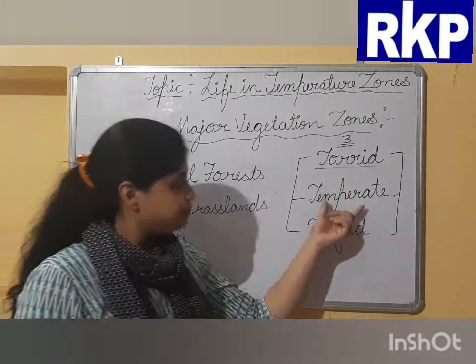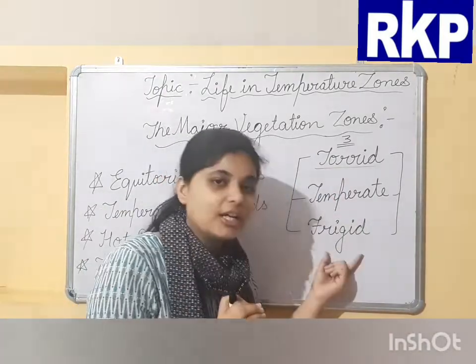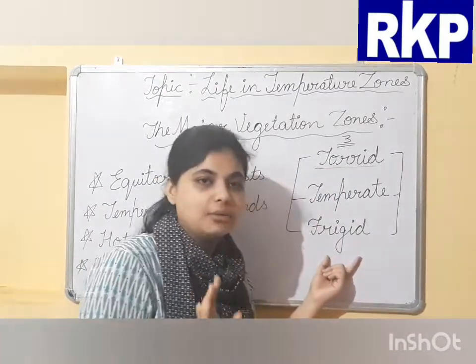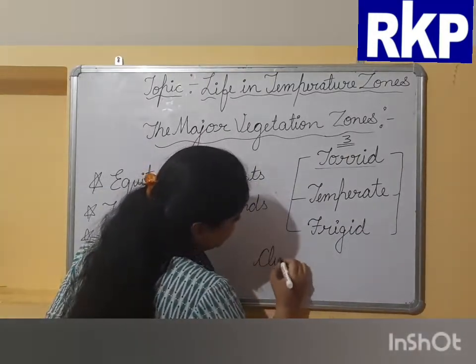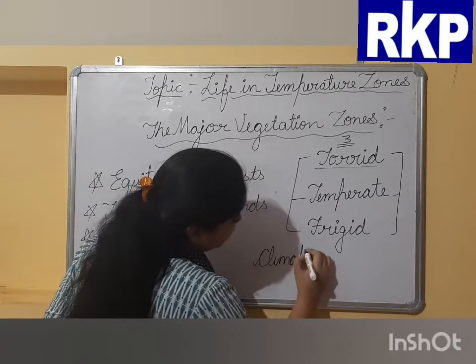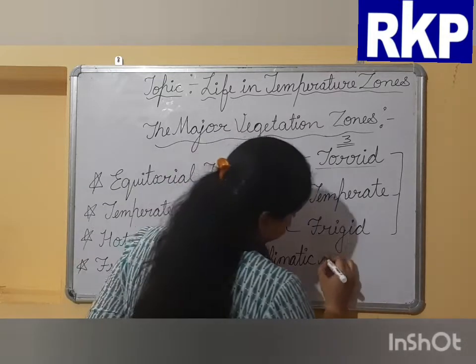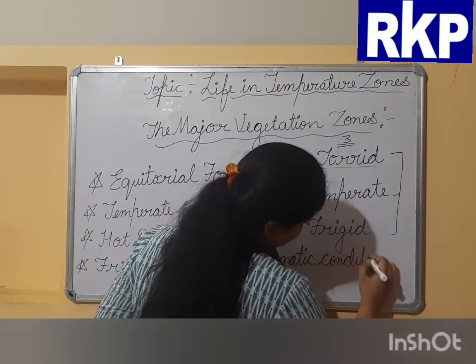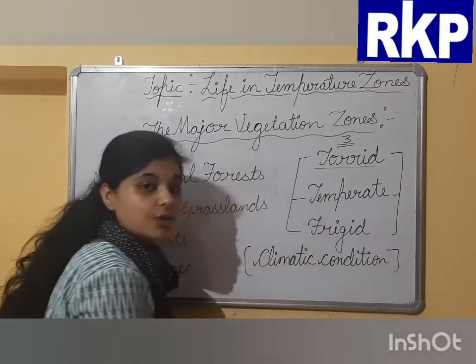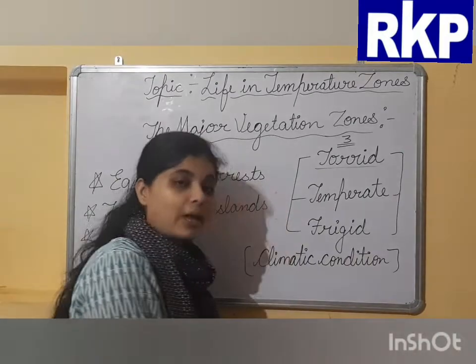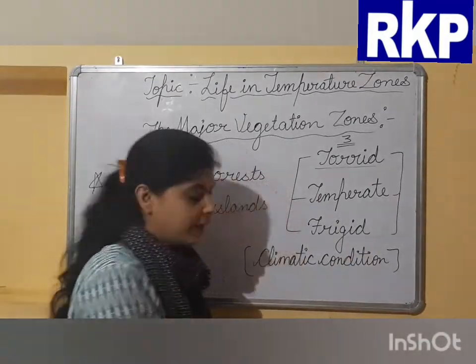All this depends on the climatic condition prevailing in that particular zone, like the amount of rainfall that zone receives, the temperature, or the amount of sunlight.